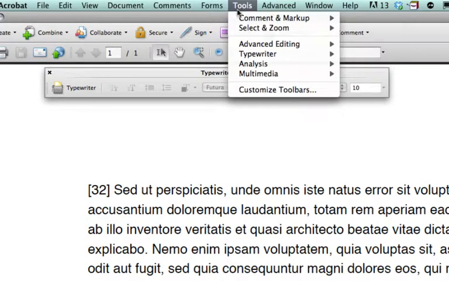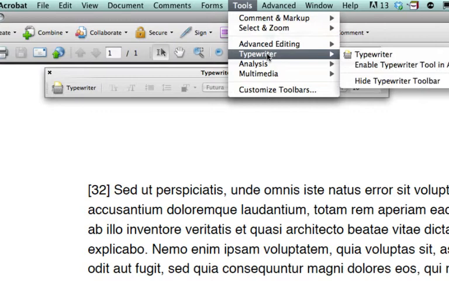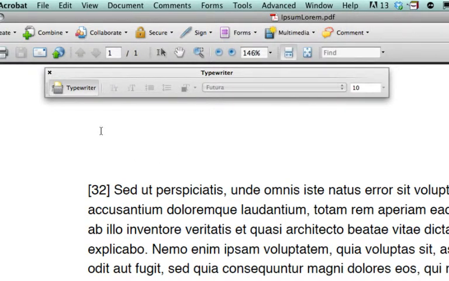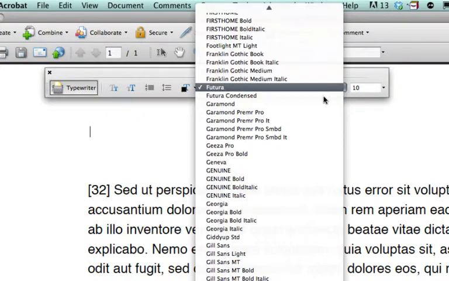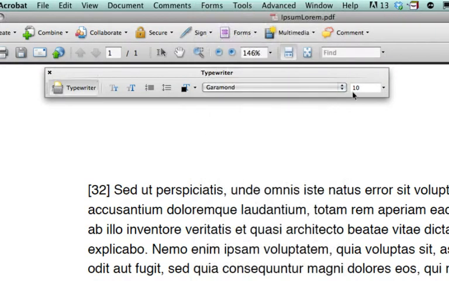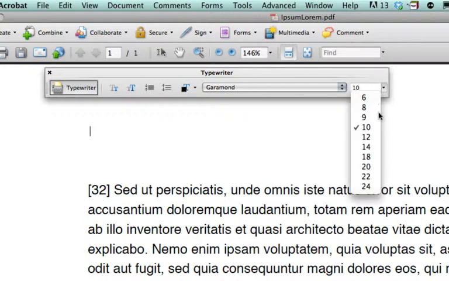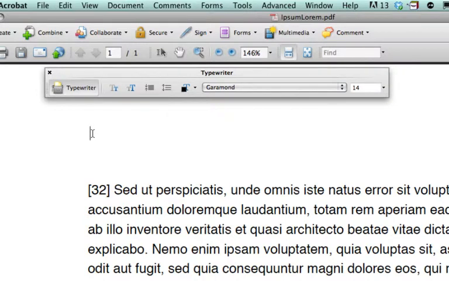So I'm going to go back to Tools, and now I'm going to select under the Typewriter drop-down menu. I'm going to actually select the typewriter tool. I will then place my cursor where I want to begin the text, and at this point I can change the font that I want to use. I'm going to change this to Garamond, and let's go with a 14 point. Okay, well, I'm just going to start typing in the text that I want to add.